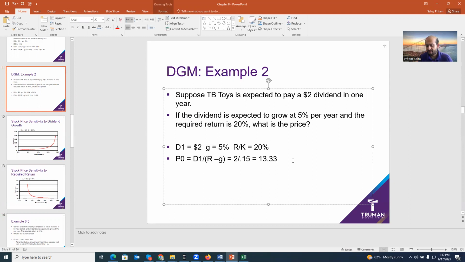Okay. Now, if I want to play with the formula, let's say we want to ask what the price at 3 is. That should be based on dividend 4 divided by R minus G. Make sense? It doesn't matter, small g, big G, same thing. So you have to understand this relationship, okay? That's going to be helpful.